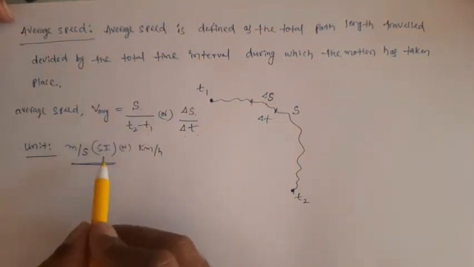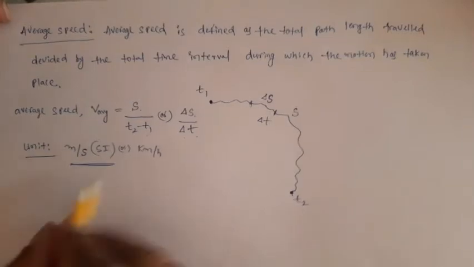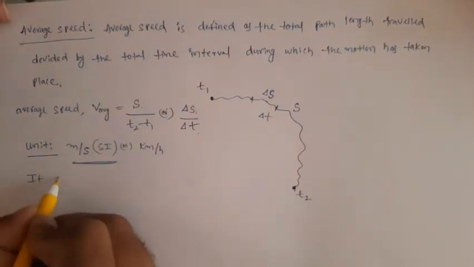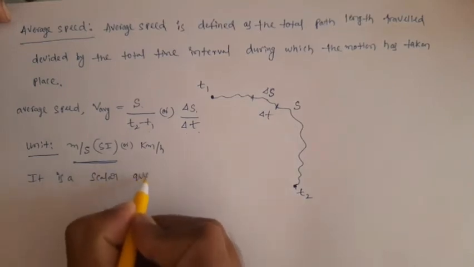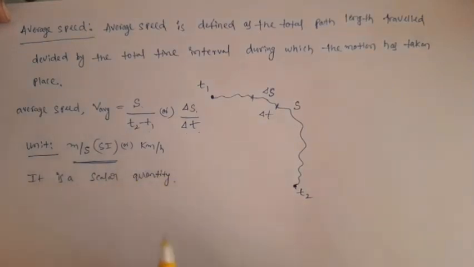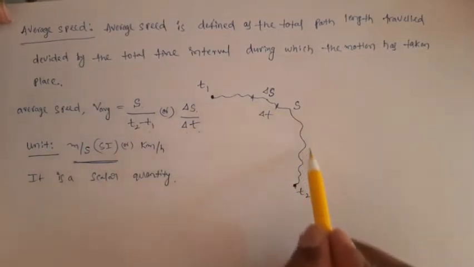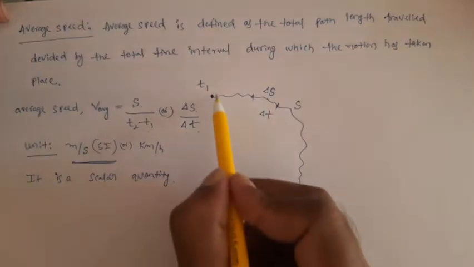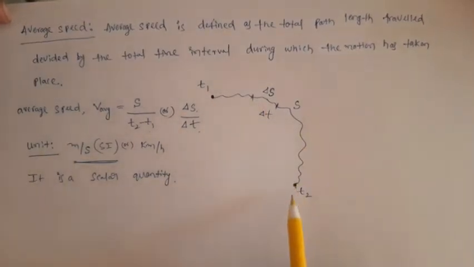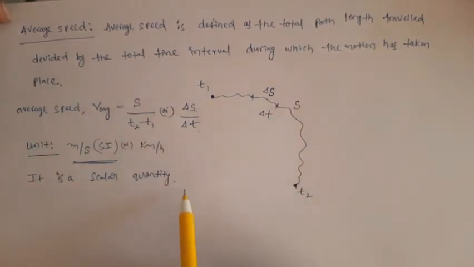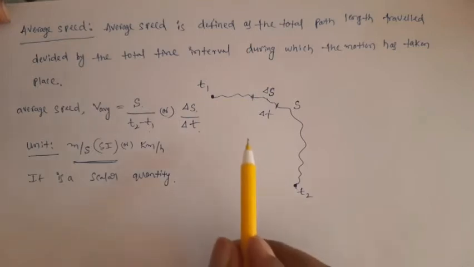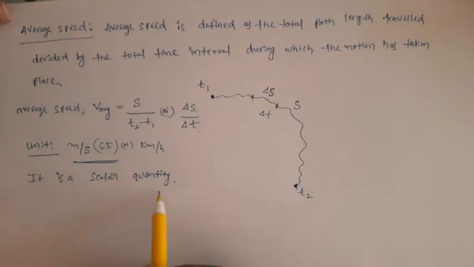And what about average speed or speed? Is it a vector quantity or a scalar quantity? It is a scalar quantity. Why are we saying it is a scalar quantity? Does it have any particular direction? No. You cannot say the particle is moving in a particular direction, right? The direction keeps on changing. So speed doesn't have a particular direction. It has magnitude, but it doesn't have a particular direction. That's why speed or average speed is a scalar quantity.